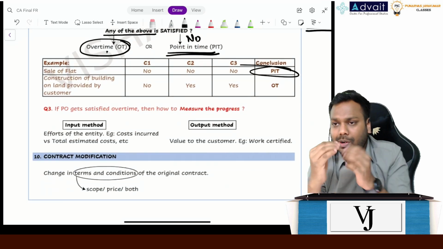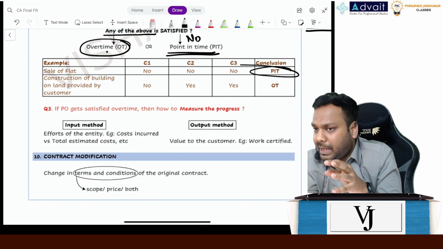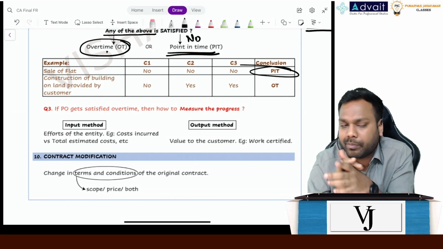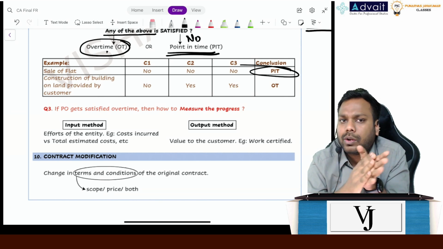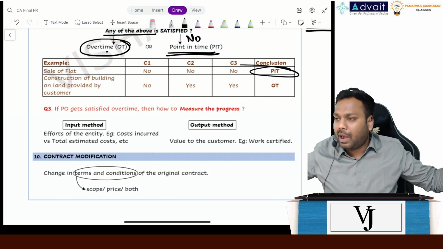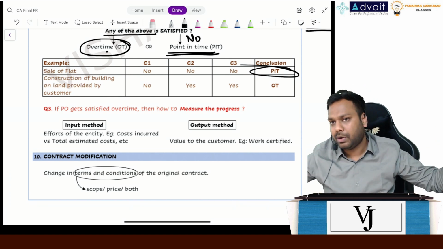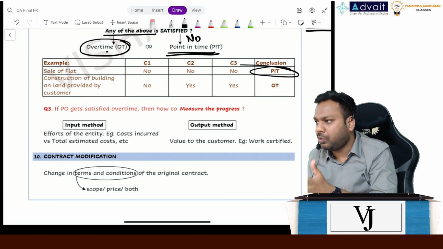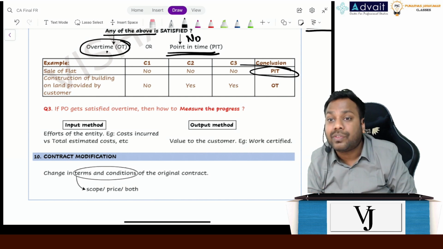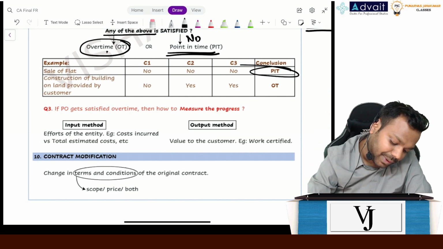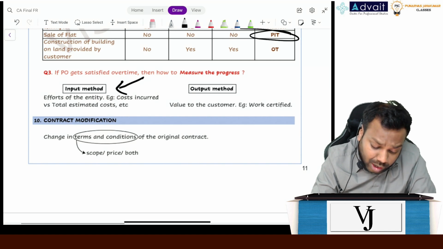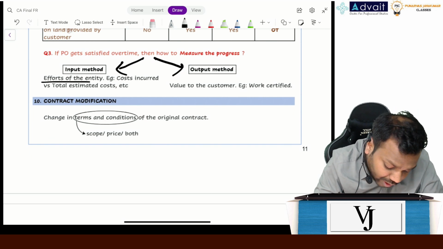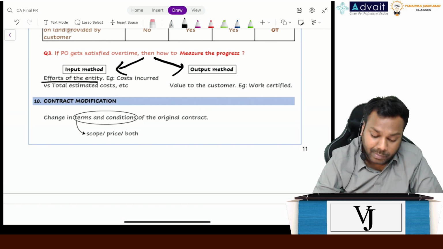Now, see, when the control gets transferred at a specific point in time, I will recognize revenue at that point of time. But what if the control gets transferred over a period of time? I have to recognize the revenue over a period of time. But how exactly? How much revenue to be recognized in year 1? How much in year 2? How much in year 3? How much in year 4? So I need a basis for that. How will I get the basis? Either input method or output method, right? So now, what is the meaning of input method? Efforts of the entity. What is the meaning of output method?